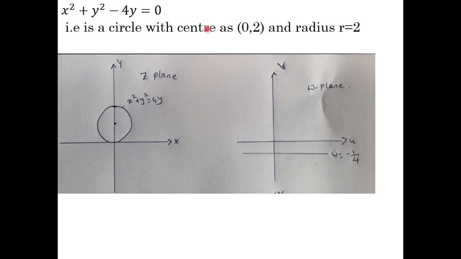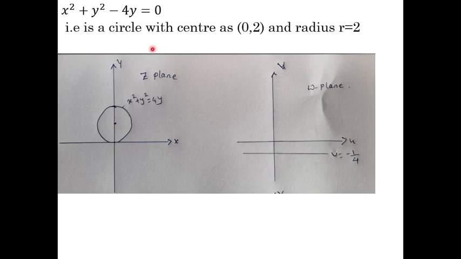So 0 comma 2 is the center, and the radius is equal to square root of g square plus f square minus c. Here g is 0, c is 0, and f is 2. 2 square is 4, so root of 4 is 2. This represents a circle with center 0 comma 2 and radius 2.